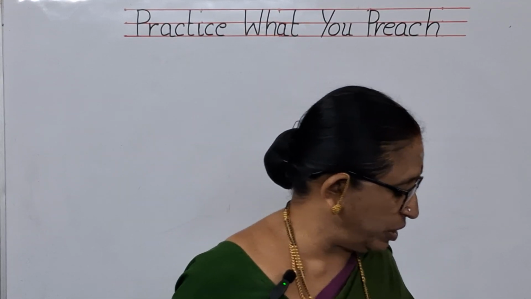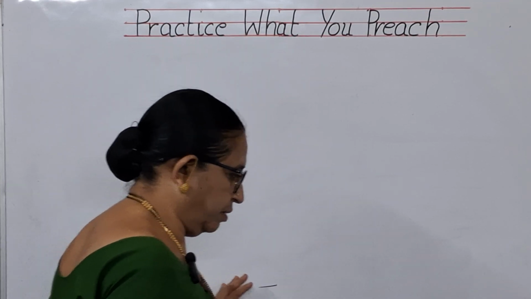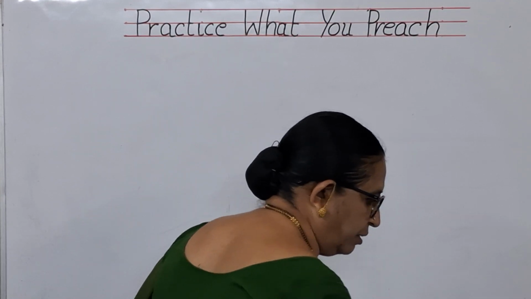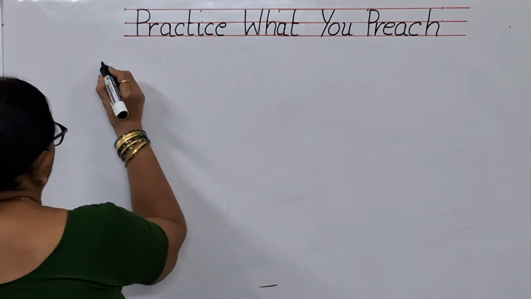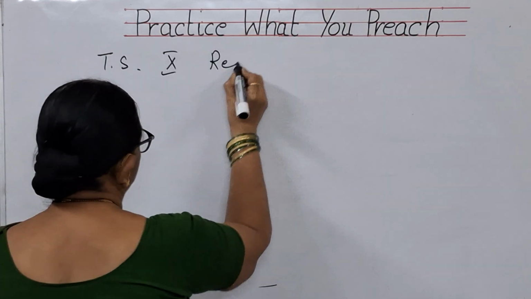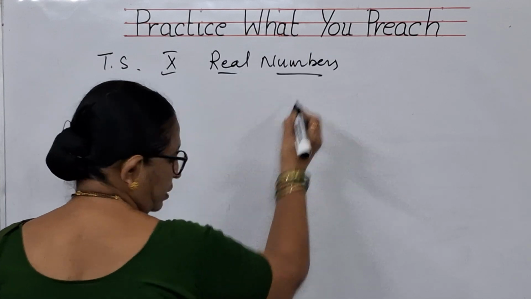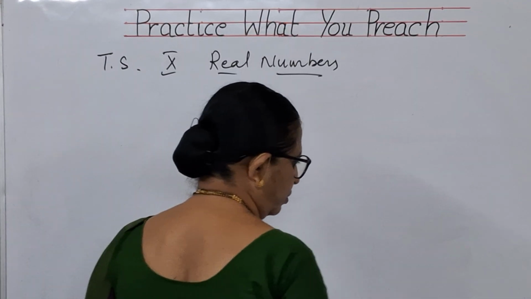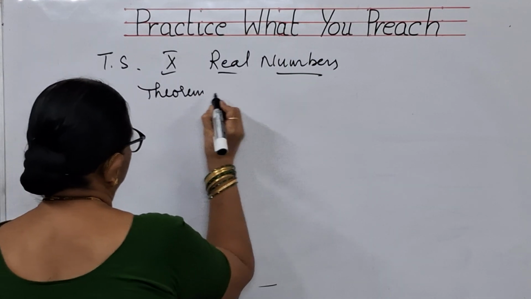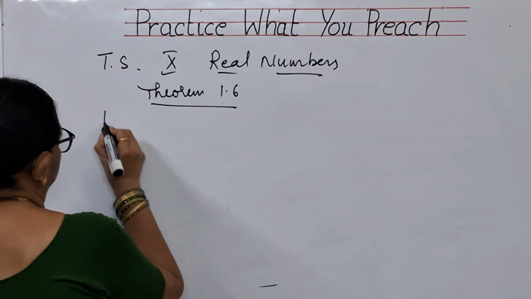Now let us come back to the studies. Now we are going to talk about irrational numbers. We have completed rational numbers, children. This is Telangana State Syllabus, 10th class, real numbers, and in this topic we are going to talk about theorem 1.6. What does theorem 1.6 say?